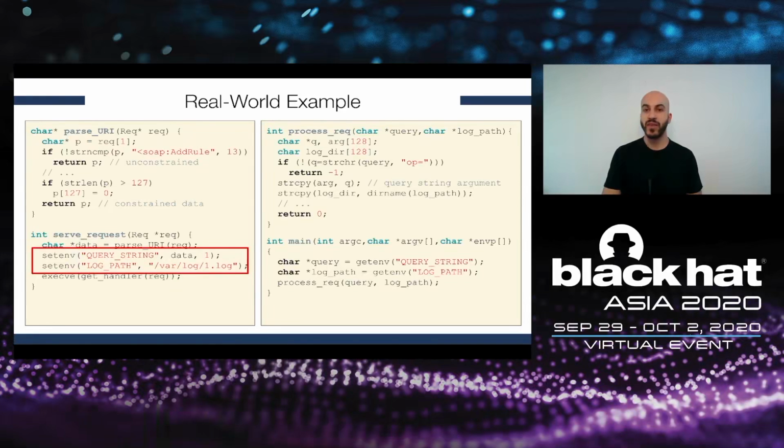This is just a quick example that shows how false positives may arise when we look at binaries individually. And of course, when we scale this up to many binaries and many firmware images, the number of false positives will drastically increase.